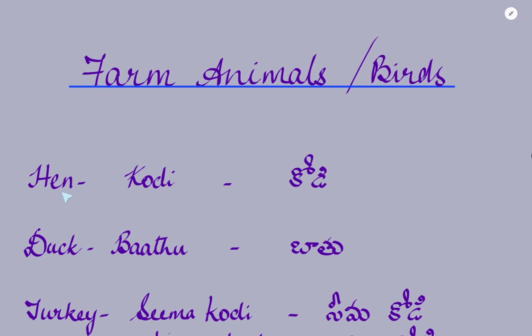In Telugu, a hen is known as Kodi. For the "d", touch the palate. Kodi is hen. Duck is called Batu. For the "t", touch the teeth. Kodi, Batu. Batu is a duck.